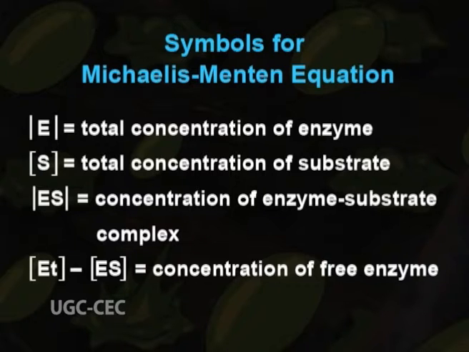Et is the total concentration of enzyme, S is the total concentration of substrate, ES is the concentration of enzyme substrate complex, and Et minus ES is the concentration of free enzyme.